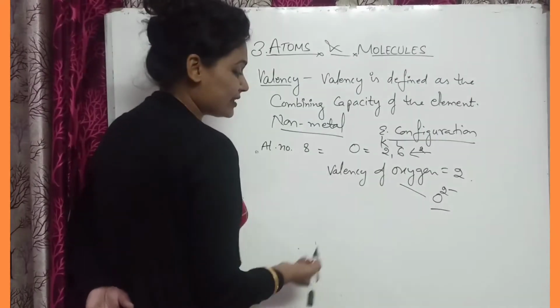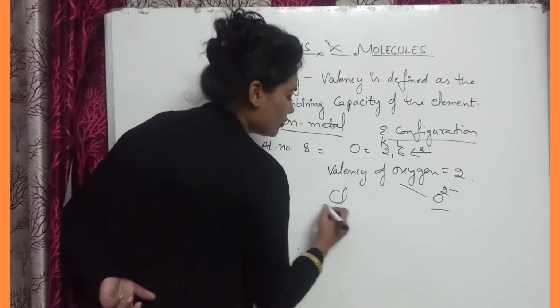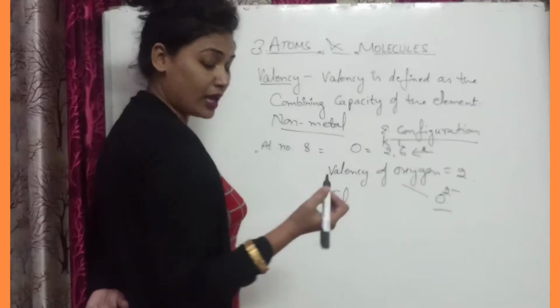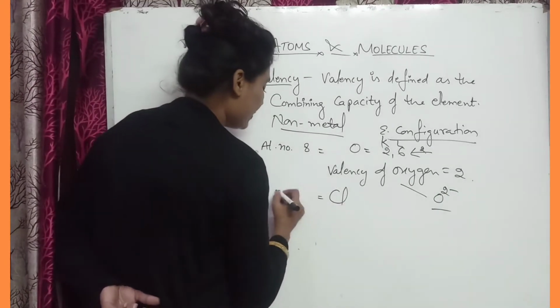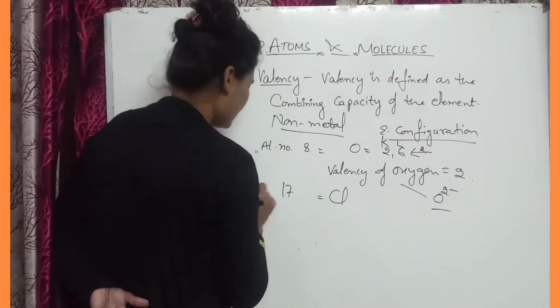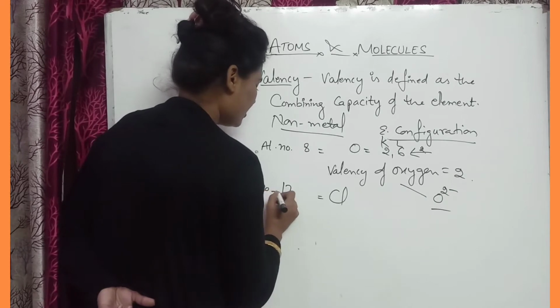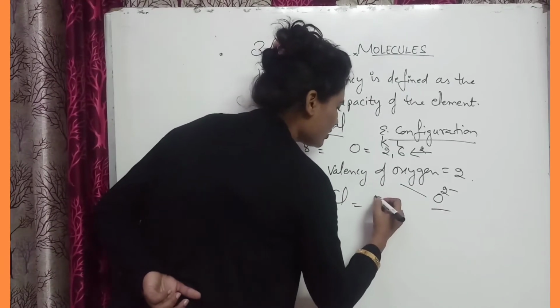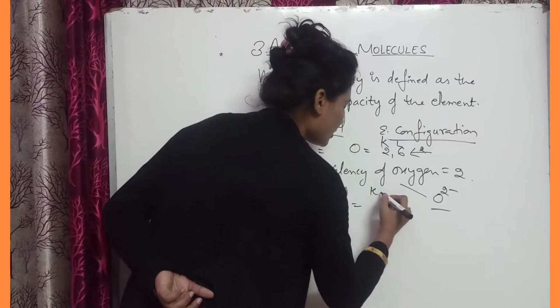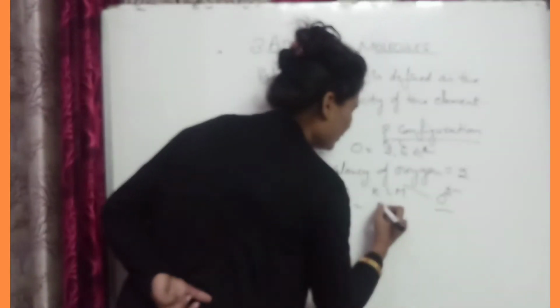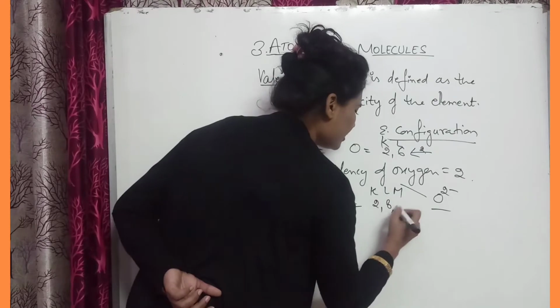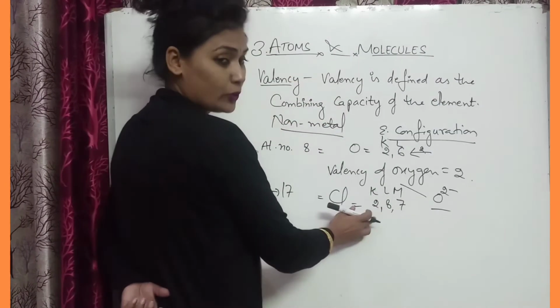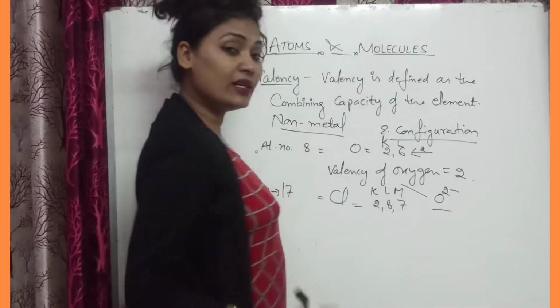Next we can take the example of chlorine. You know the atomic number of chlorine? It's 17. Now we can write the electronic configuration of chlorine: 2, 8, 7. 2 and 8 is 10, 10 and 7 is 17.